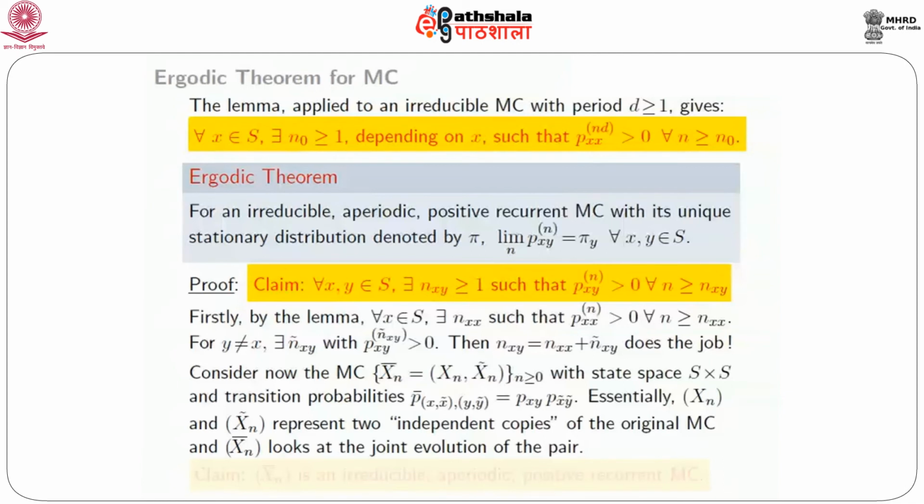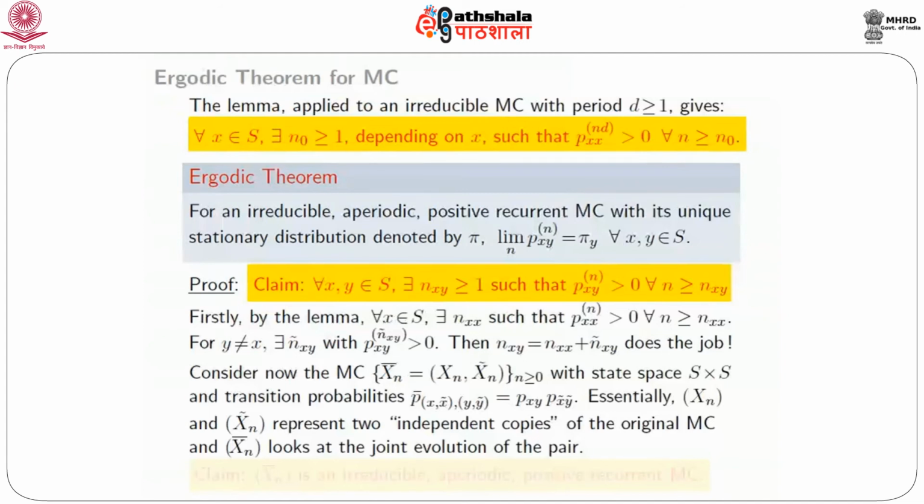So I'm going to consider a Markov chain, I'm going to call it X_n bar, whose states are denoted by (X_n, X_n tilde), 2 coordinates. The state space is S cross S, and the transition probabilities are given by this: P bar of (x, x tilde) to (y, y tilde) is P of (x, y) times P of (x tilde, y tilde).